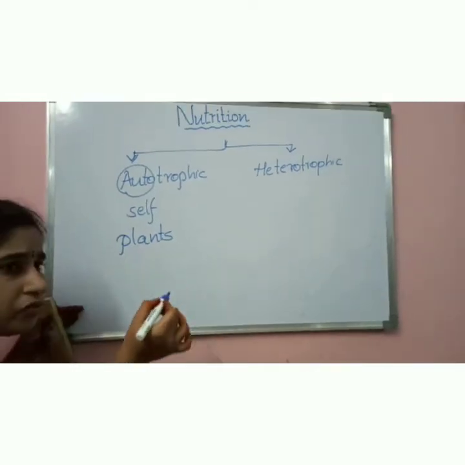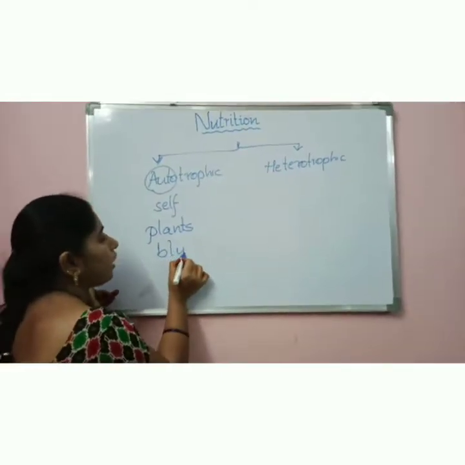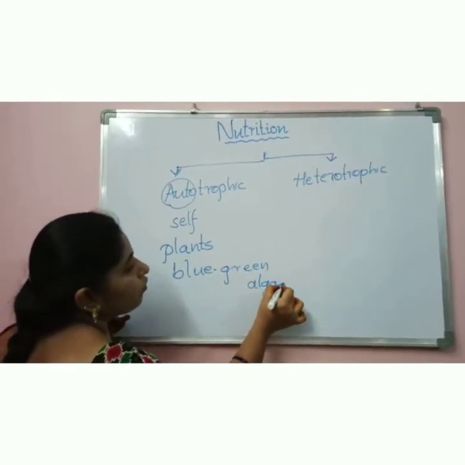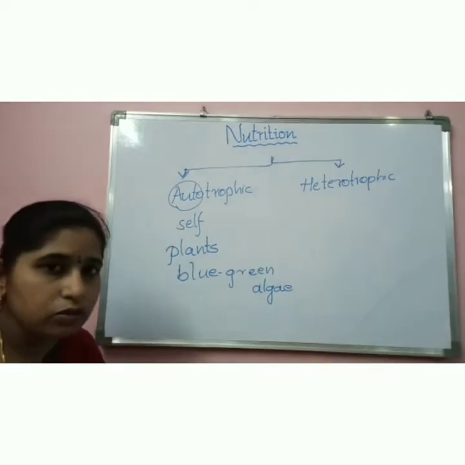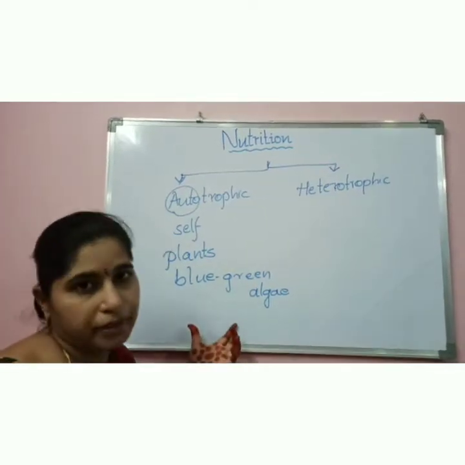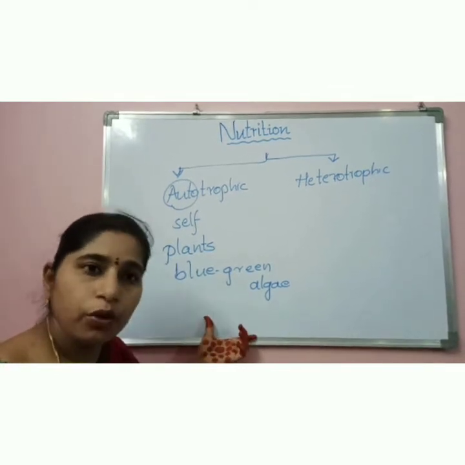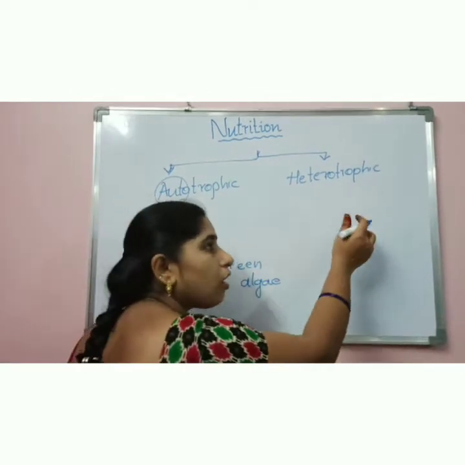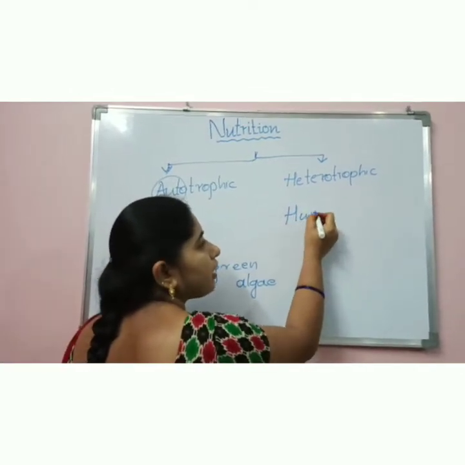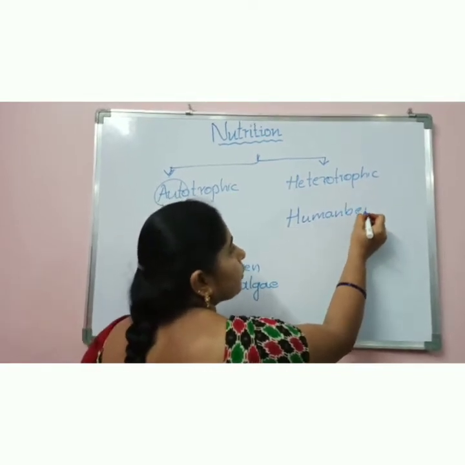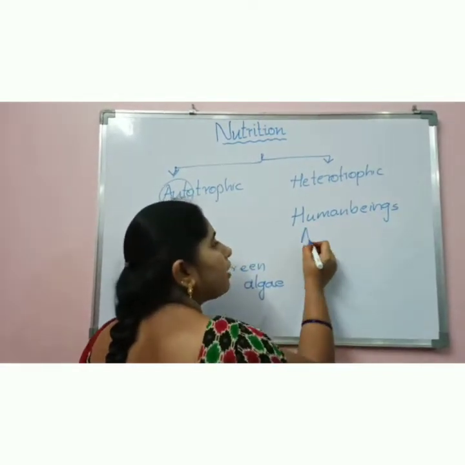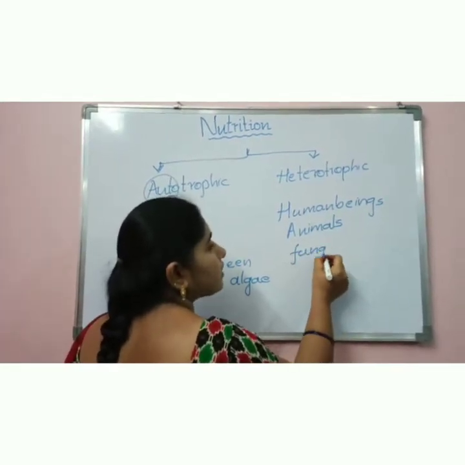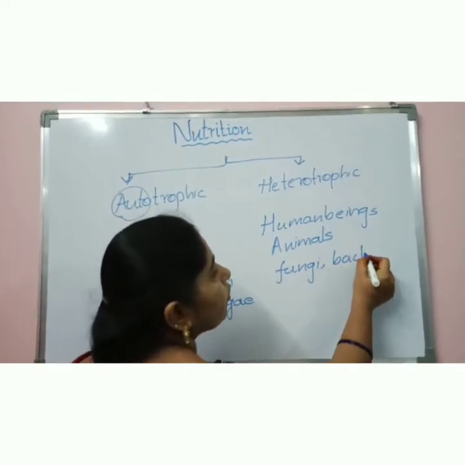Not only the plants, some of the microorganisms like blue-green algae can also prepare their own food material. So what I mean to say is, whoever has this green color pigment, those organisms can prepare their own food material. Other than plants and these microorganisms, all the remaining, like human beings, come under heterotrophic nutrition. Animals also come under heterotrophic nutrition. Fungi and some of the bacteria come under heterotrophic nutrition.